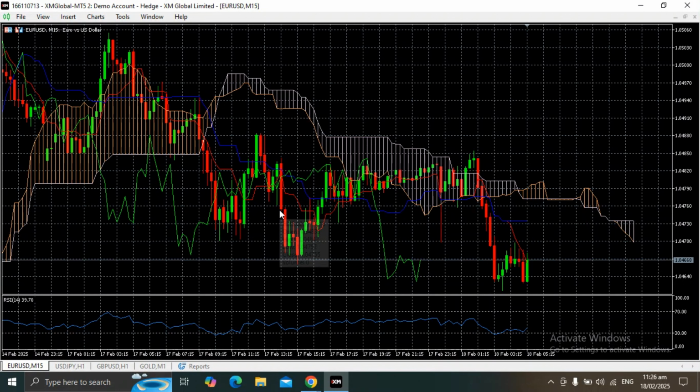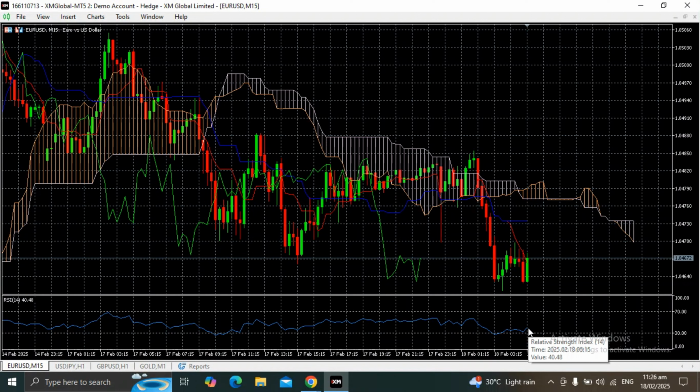So far, we don't see any other indicator that supports our analysis, aside from, again, the fact that it bounces from here and the RSI is still low, meaning there are still more buyers than sellers. So if you have more buyers, then the possibility of price going up is there. Okay, so that is how you interpret the RSI.